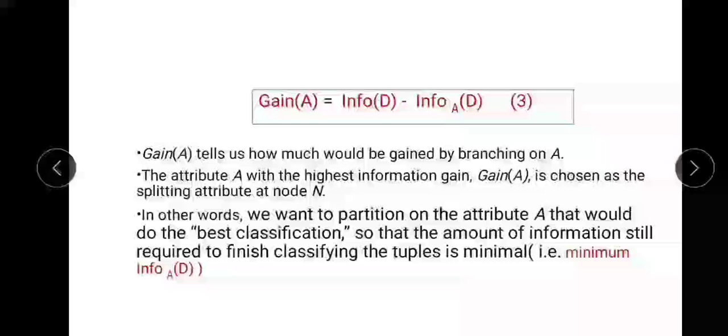This is the rule, or this is the concept which we are using in case of the selection of the attribute for the splitting. Or in other words, we can also say that we want to partition on the attribute A that would do the best classification, so that the amount of information which is still required to finish classifying the tuples is minimal, that is minimum information A of D.